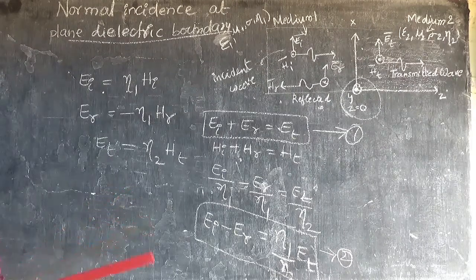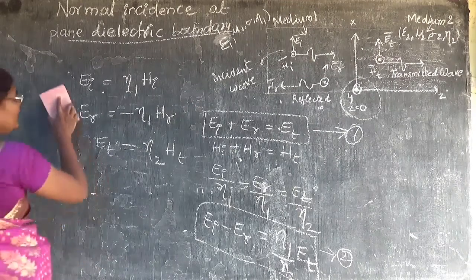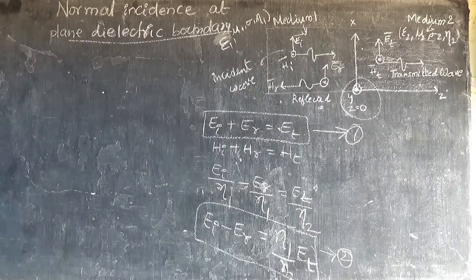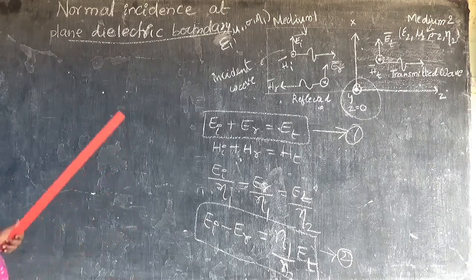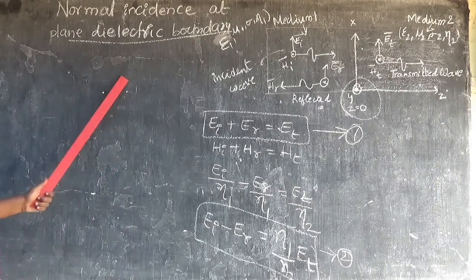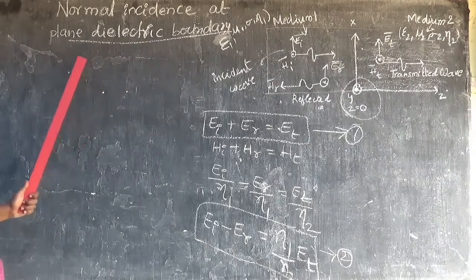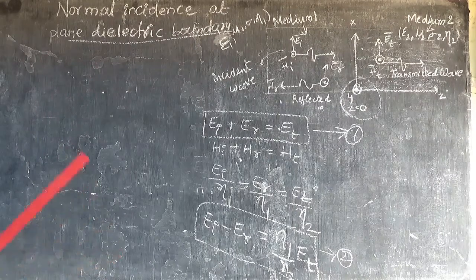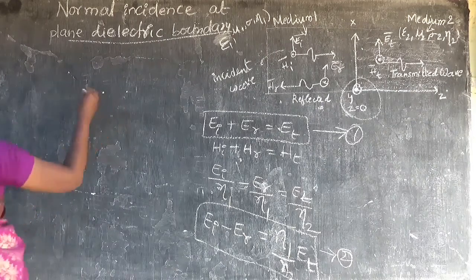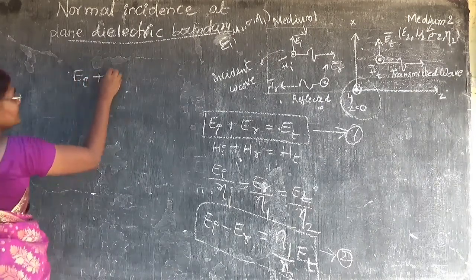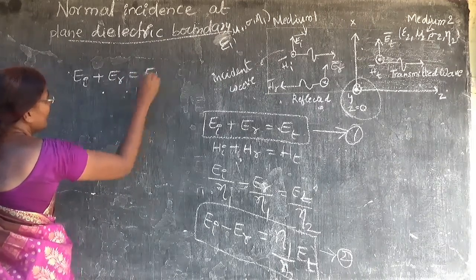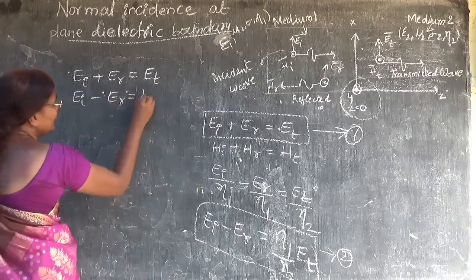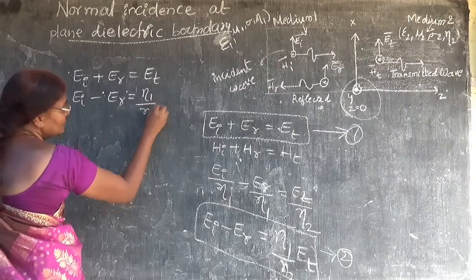Next, if I want to solve these two equations, to get ET by EI and ER by EI, we have to calculate these two. By solving these two equations, EI plus ER is equal to ET and EI minus ER is equal to eta 1 by eta 2 ET.